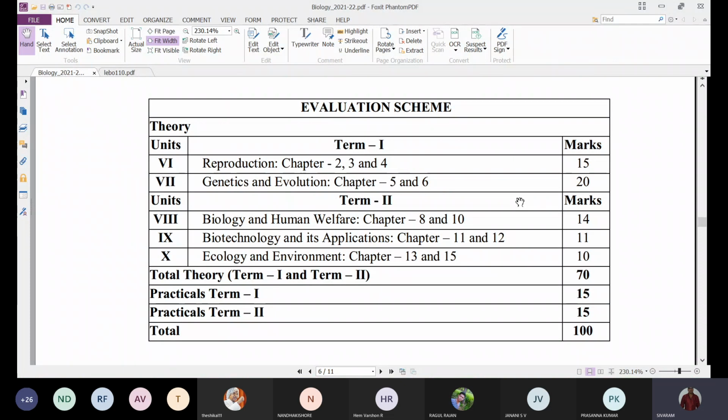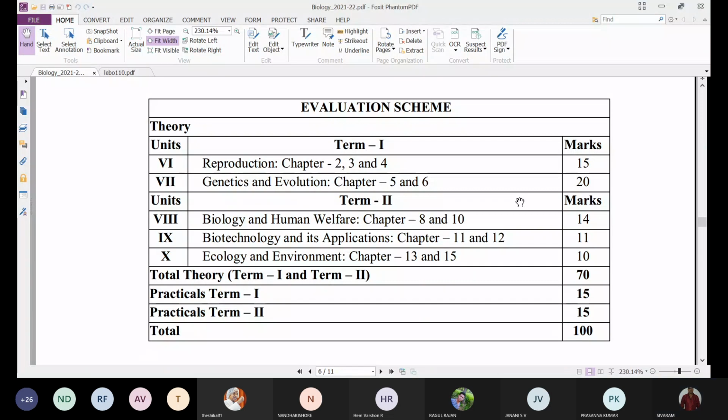These 2 chapters we have to go through, not yet completed. We have not gone through these 2 chapters. After the completion of microbes in human welfare, we'll start with genetics.